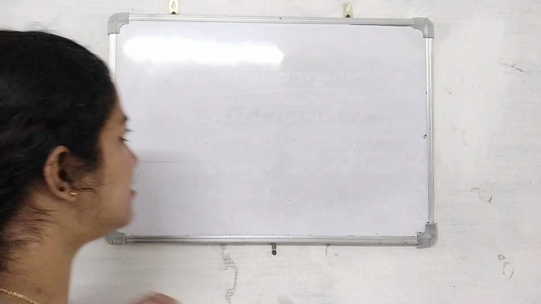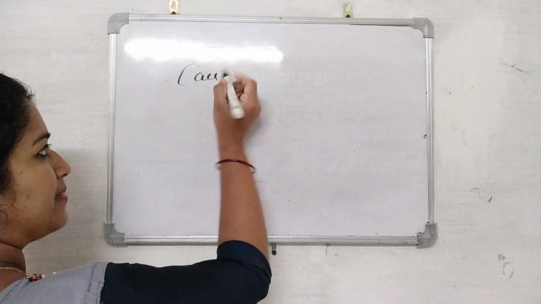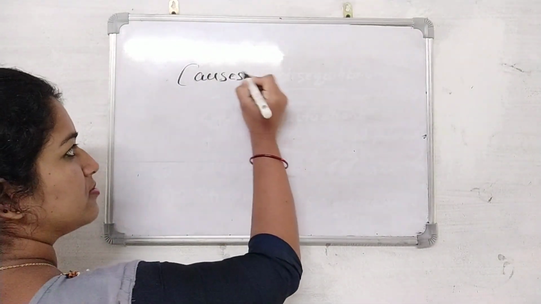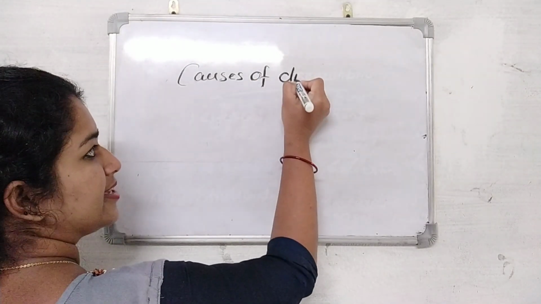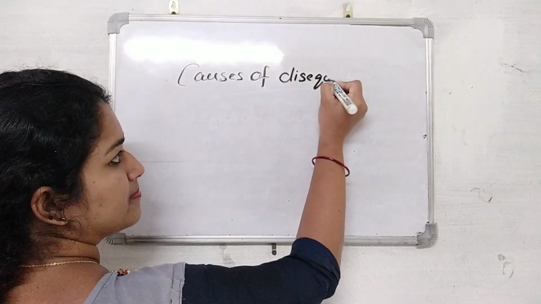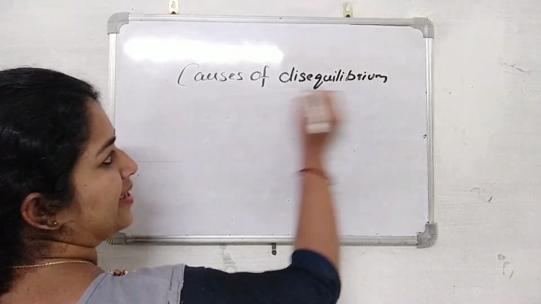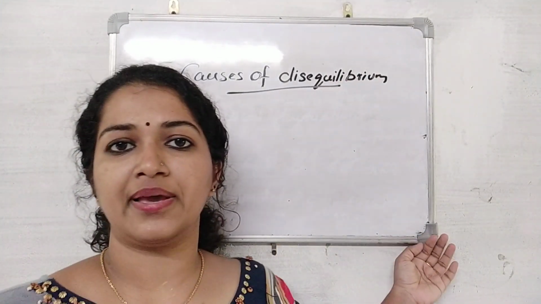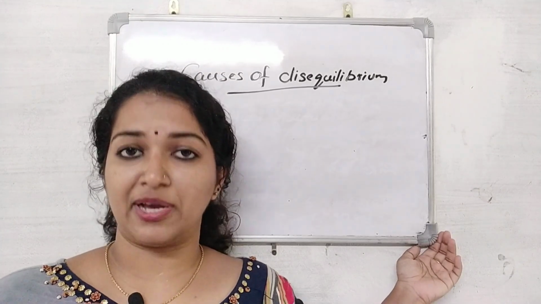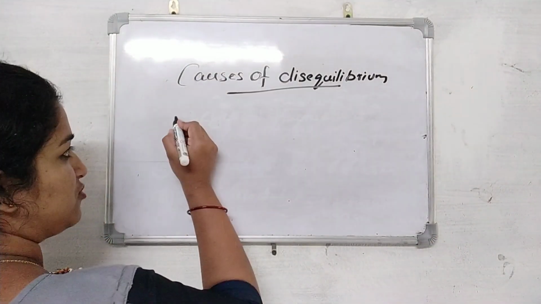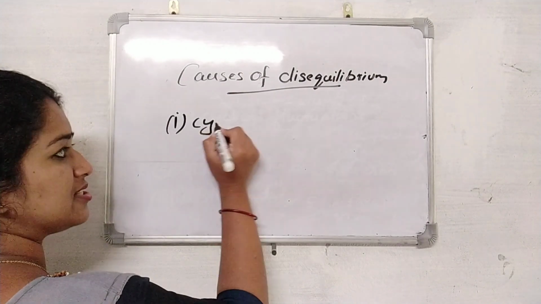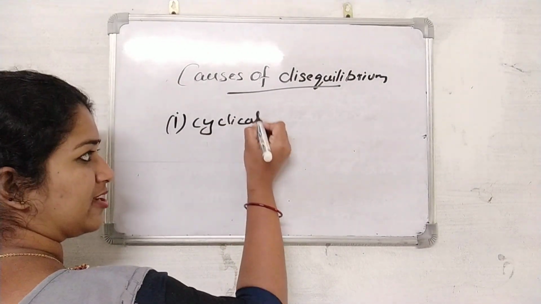Now we can look at the causes of disequilibrium in balance of payments. There are various reasons behind the generation of disequilibrium in balance of payments. Among them, one is cyclical fluctuations, or cyclical disequilibrium.